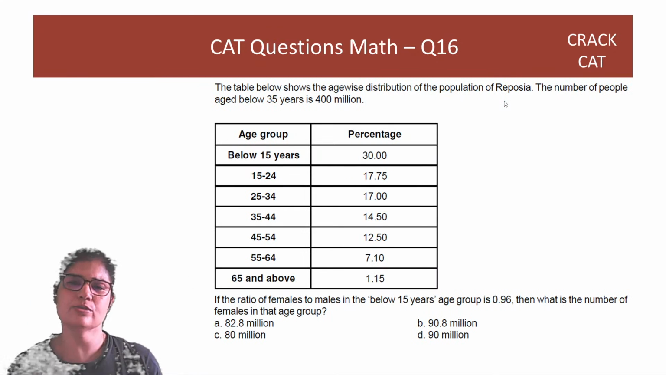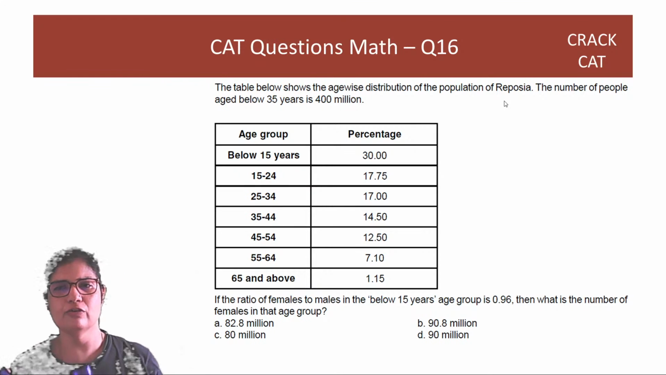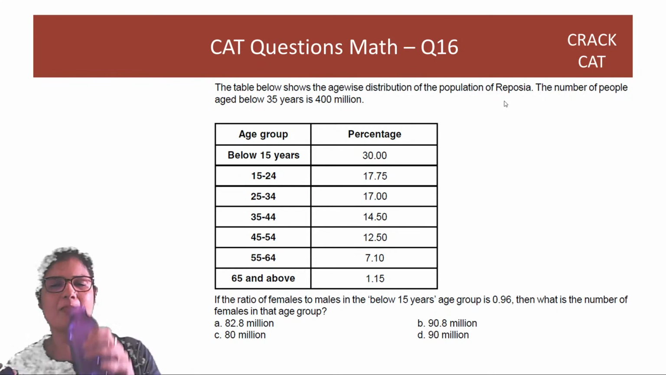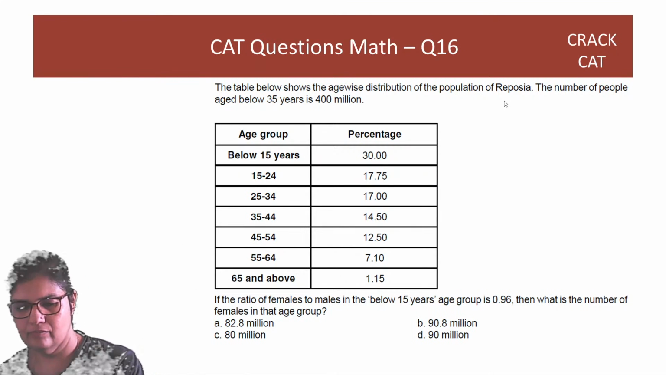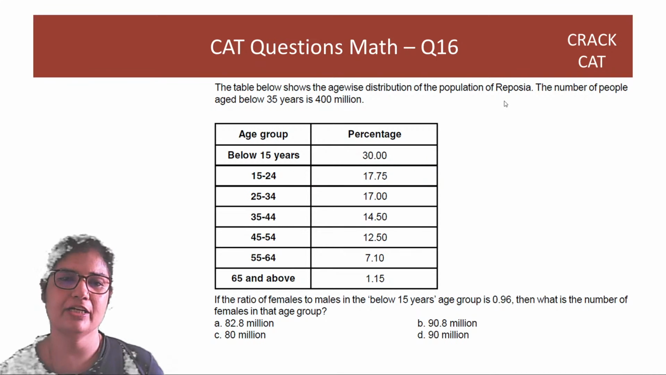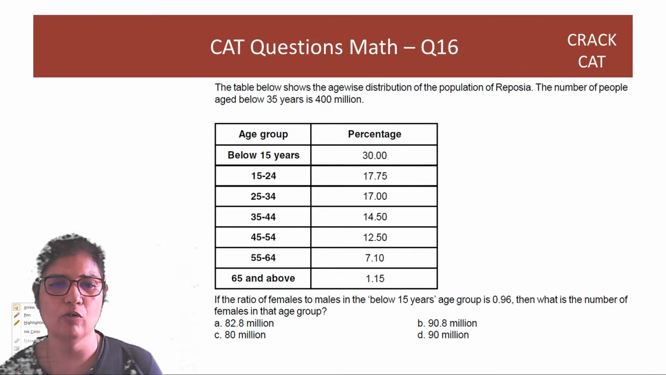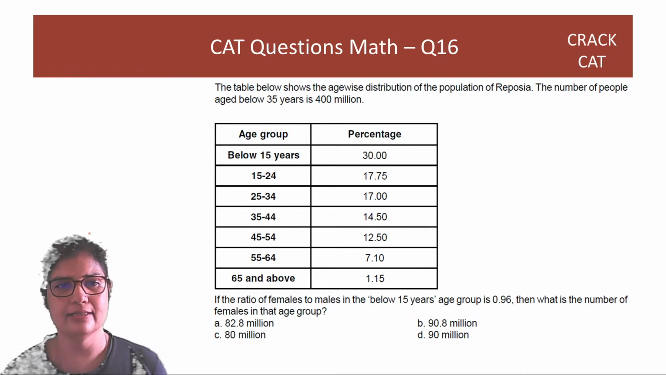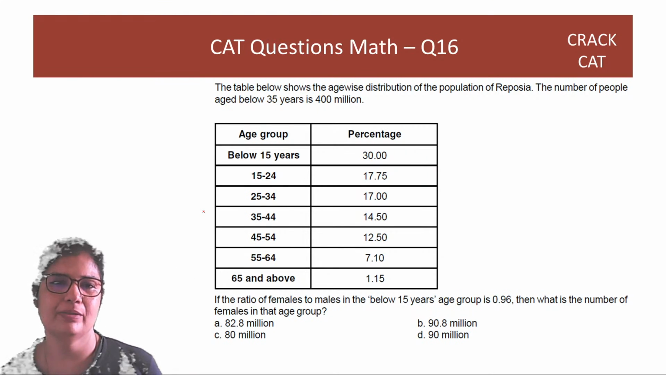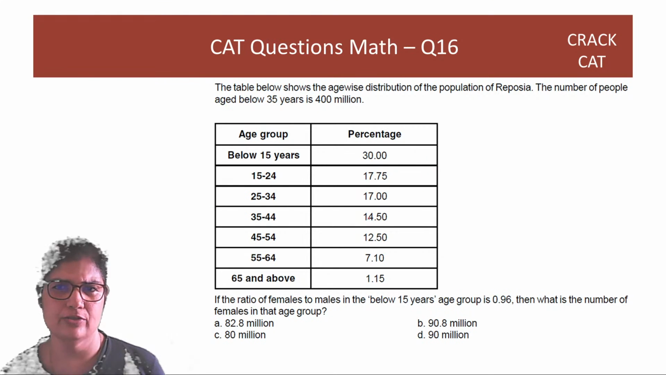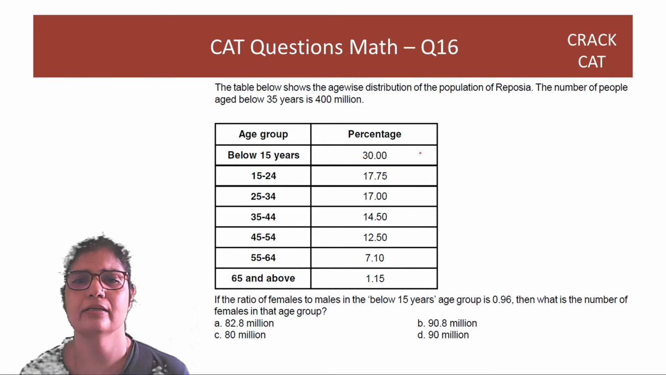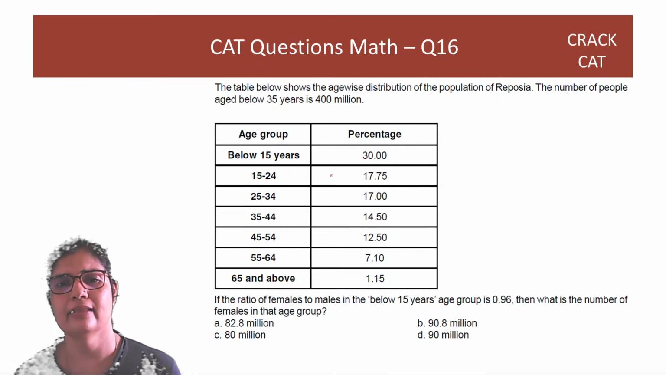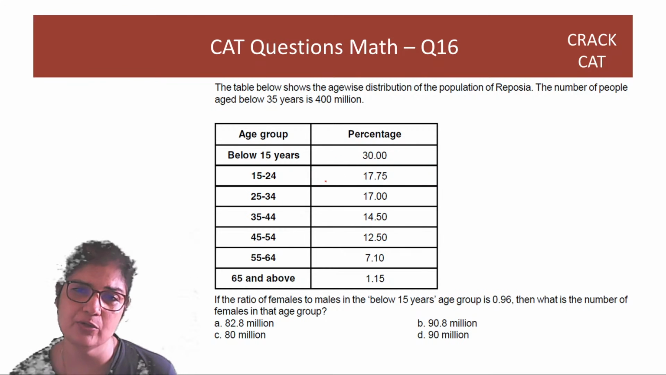The table below shows the age-wise distribution of the population of Reposia. The number of people aged below 35 years is 400 million. If the ratio of females to males in the below 15 age group is 0.96, what is the number of females in that age group? So it's a very tedious question. First, this whole breakup is given, correct? Of 100%, how many are below 15, how many are 15 to 24.